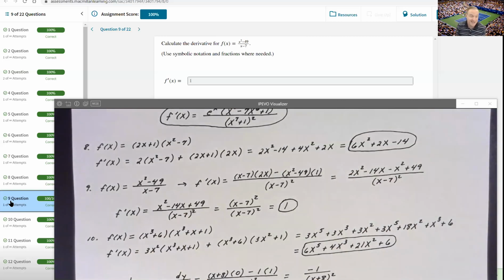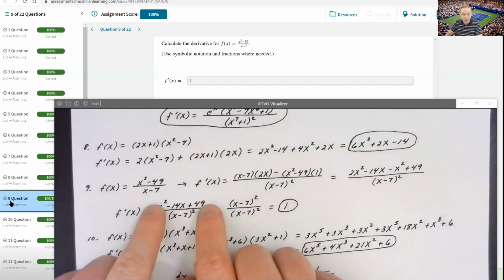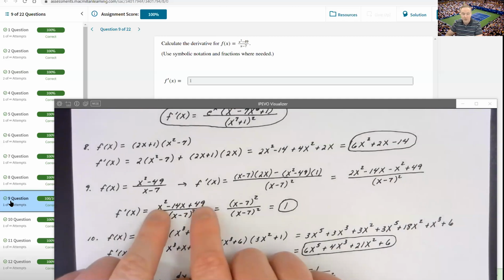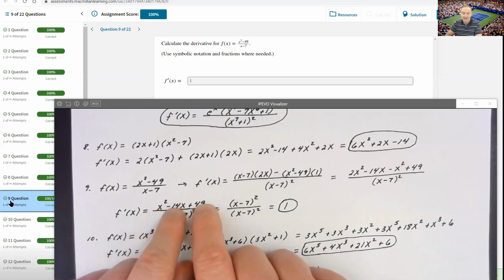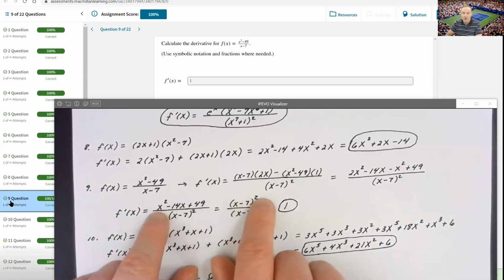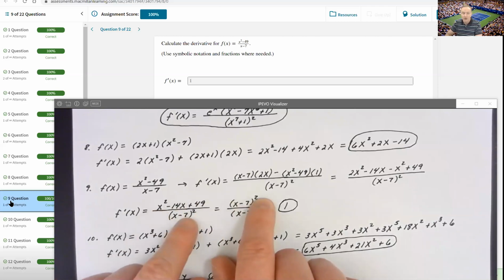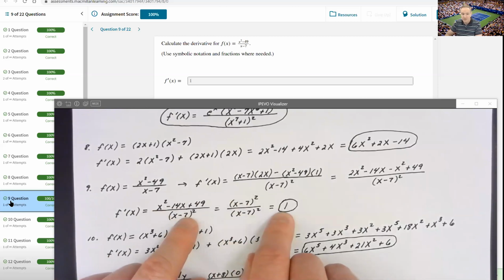Now, the reason I say that denominator was gorgeous was because as soon as I looked at that numerator, I said, ooh, please notice, first term's a perfect square, last term's a perfect square. I bet this is a perfect square trinomial. Oh, it is. Anytime C is half of B squared, you say, well, half of 14 is 7, 7 squared is 49. This is the binomial (x minus 7) quantity squared. And that's the same thing as the denominator. So this problem simplified out to just be 1.